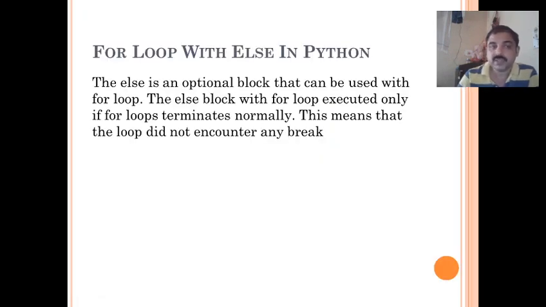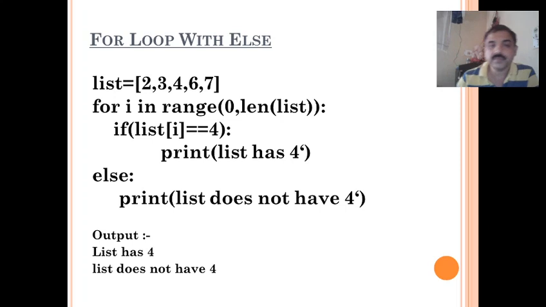Just like the while statement, in a for loop also we can use else in Python. The else is an optional block that can be used with a for loop. The else block with a for loop is executed only if the for loop terminates normally. This means that the loop did not encounter any break. Let us see the example.